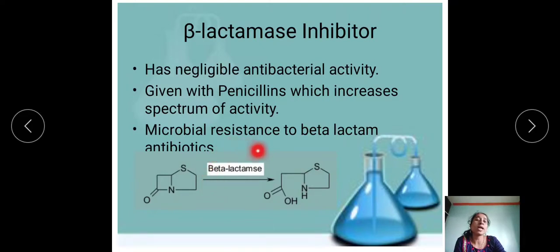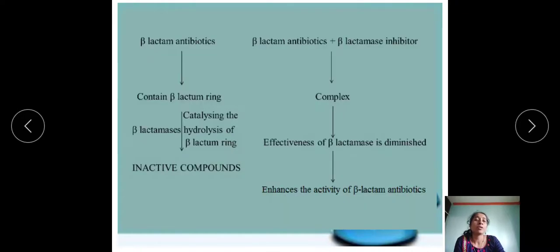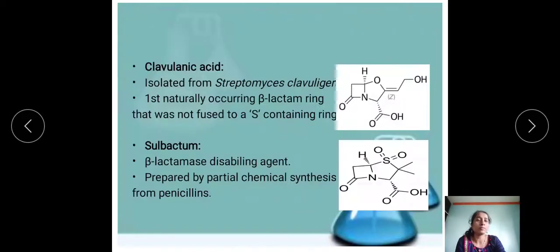So that's why we have to inhibit such beta-lactamase enzymes. Okay, how can it inhibit the beta-lactam antibiotics which contain the beta-lactam ring? The enzyme catalyzes the hydrolysis of the beta-lactam ring, which gives an inactive type of compound. So with the use of a beta-lactam antibiotic, we can use a beta-lactamase inhibitor. It gives a complex structure and it restores the activity of the beta-lactam antibiotics, with the effectiveness of beta-lactamase diminishing.